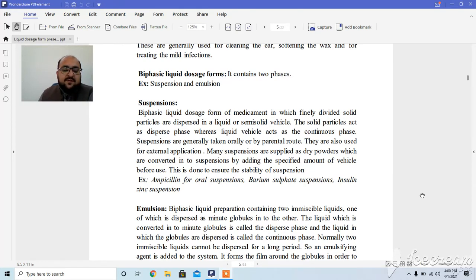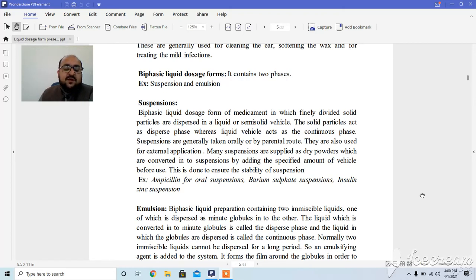As we know, many suspensions are supplied in the form of powders, and then they are converted into suspensions by adding a specified amount of vehicle before use. This is done to ensure the stability of the suspension. For example, we have ampicillin for oral suspension, barium sulfate suspension, and insulin zinc suspension.